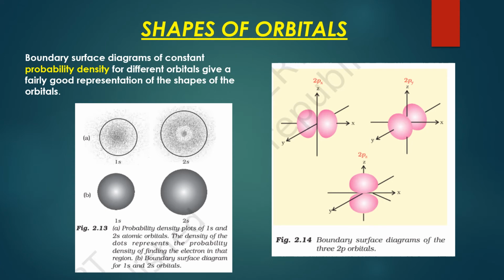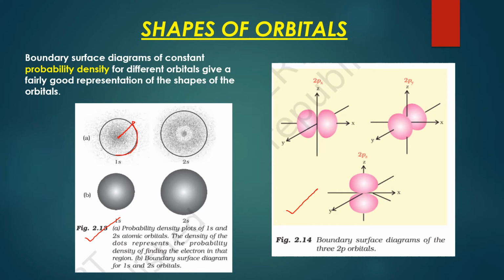On the basis of this value of psi square, the probability density, these probability density plots of 1s and 2s have been drawn, and in the same way for the other orbitals also. If here is the nucleus and I start moving away, the probability of finding an electron is increasing, and then it suddenly starts decreasing and it vanishes. So after this line, there is no probability of finding the electron in 1s.